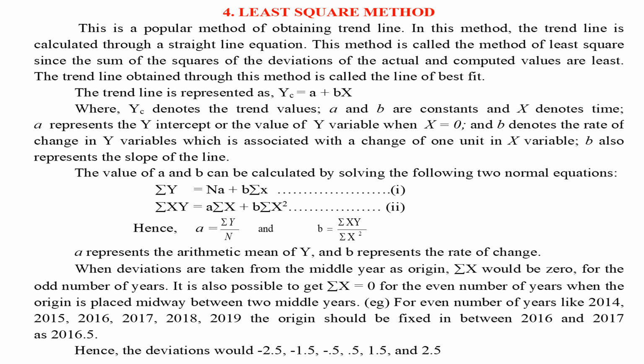When deviations are taken from the middle year as origin, sigma x would be 0, for the odd number of years. It is also possible to get sigma x equals 0 for the even number of years when the origin is placed midway between two middle years. For even number of years like 2014, 2015, 2016, 2017, 2018, 2019, the origin should be fixed in between 2016 and 2017, that is 2016.5. Hence, the deviations would be minus 2.5, minus 1.5, minus 0.5, 0.5, 1.5, and 2.5.